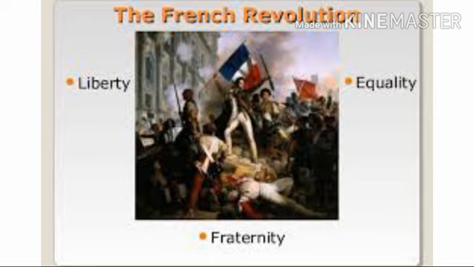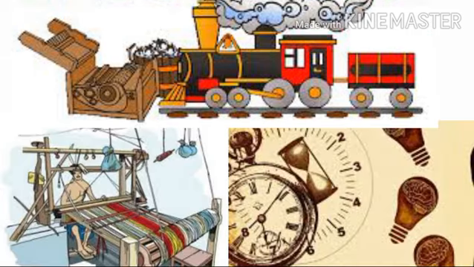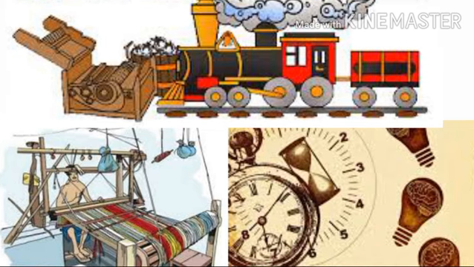Now we are going to move to the next, that is called the Industrial Revolution. We have studied about the religious revolution, what changes happened in religion. Then we have also studied about the political and intellectual ones. Now we are going to study about the Industrial Revolution, how it happened in Europe. In the latter period of the 18th century, latter means after, there were many technological innovations in Europe.